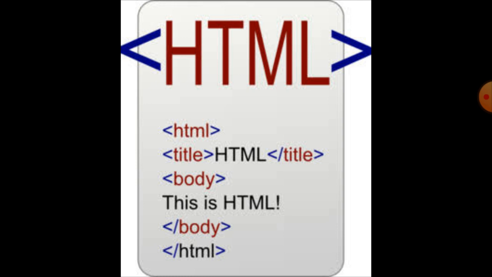What are the features of HTML? HTML is a scripting language, so it is different from a programming language, and you can use different kinds of platforms to access and view it.